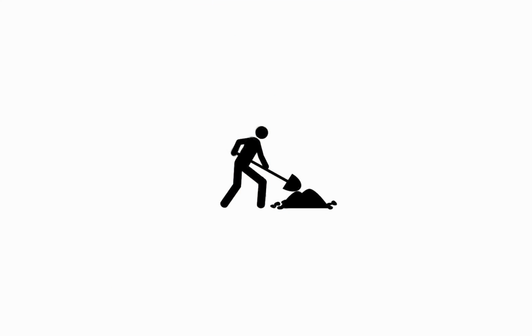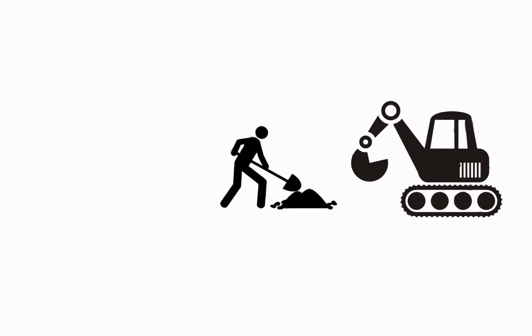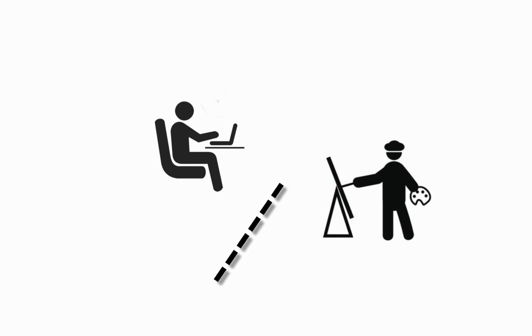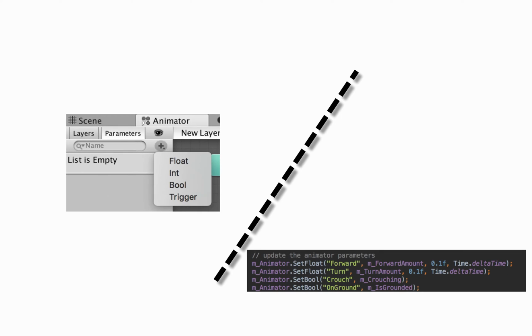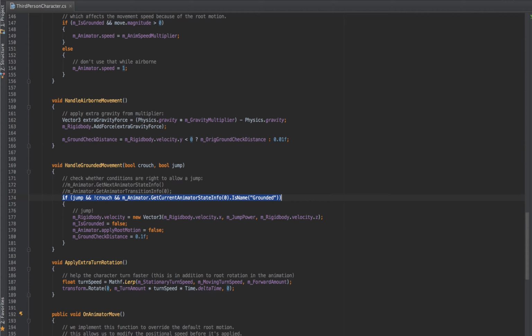The main purpose of Mecanim was to mechanize games animation development. Mecanim tried to separate developers from animators' work. At the beginning, handling code was separated from an animation controller asset. The idea was for the animator to create parameters and use them as animation transition conditions, and for the developer to control them from code. This introduced several issues.